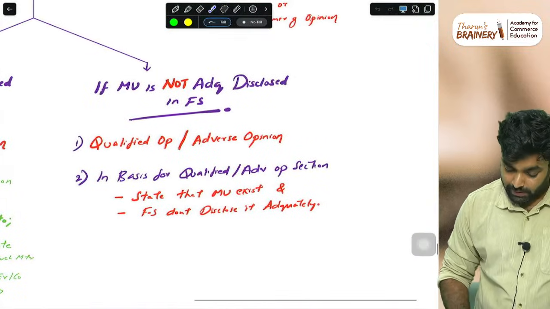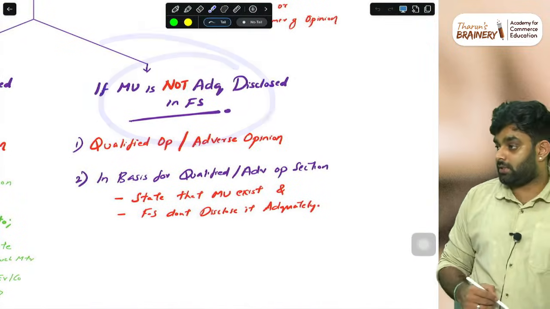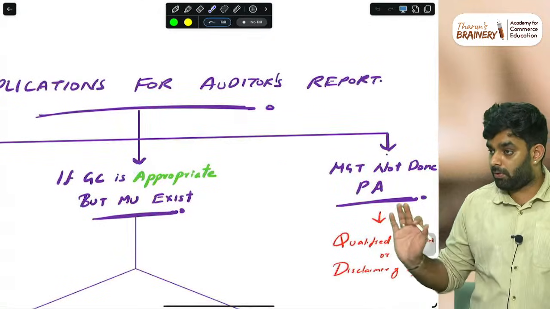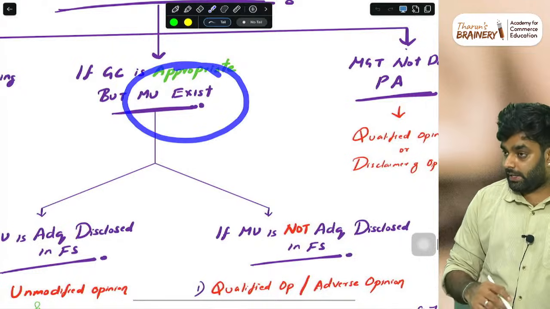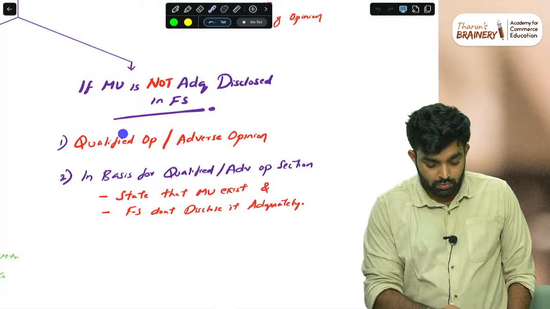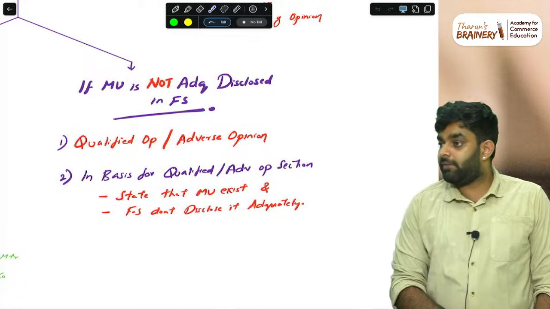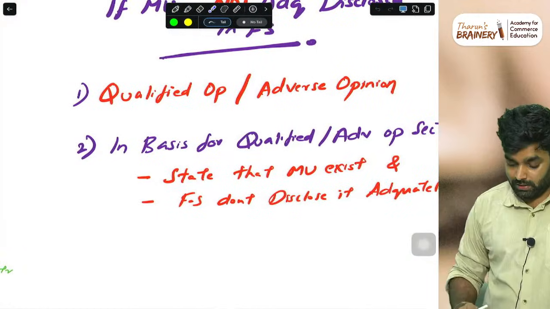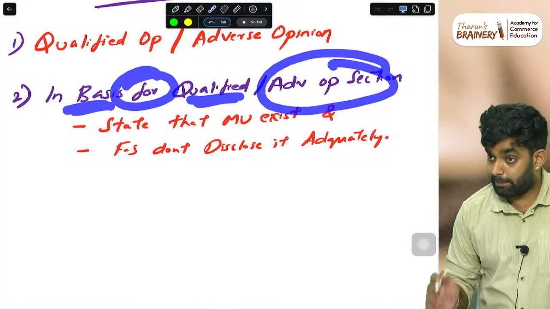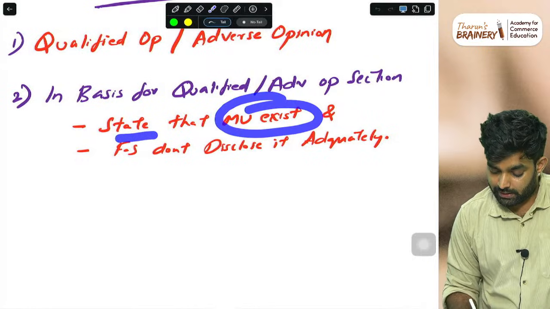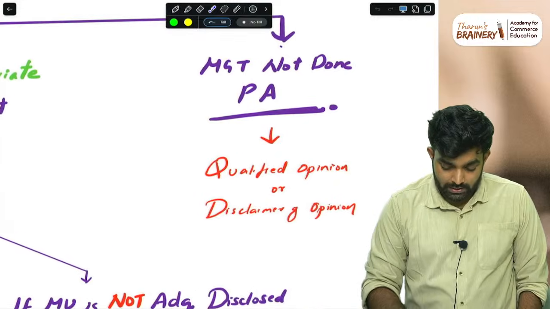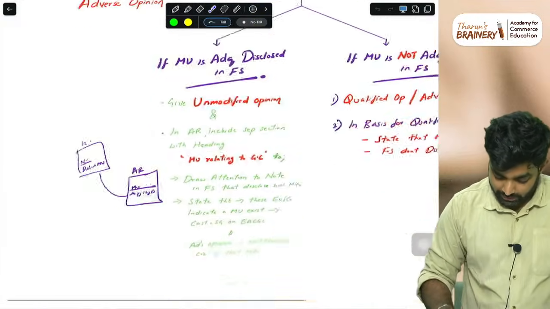Then comes, if material uncertainty is not adequately disclosed. Material uncertainty is there, going concern is appropriate, but they have not disclosed it. So management's side is wrong. Give a qualified or adverse opinion, depending upon the pervasiveness of the misstatement. In the Basis for Qualified or Adverse Opinion section, state that material uncertainty exists and the financial statements have not disclosed it adequately. Simple.